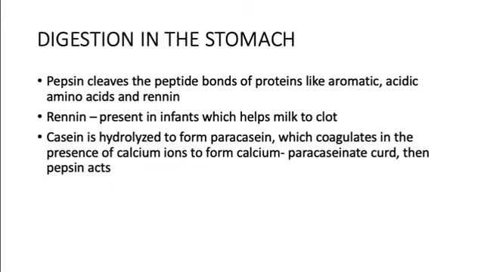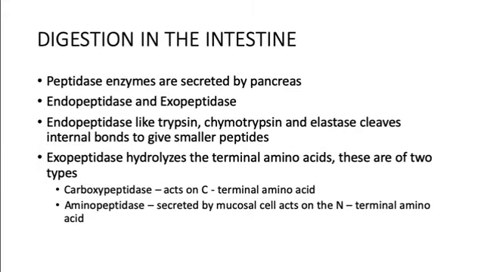So what happens next in the intestine? In the intestine, the peptidase enzymes are secreted by the pancreas. So what are the peptidases? There are two types of peptidases, the endopeptidases and the exopeptidases. The endopeptidases are like trypsin, chymotrypsin, elastase. These cleave the internal bonds on the polypeptides, so it breaks the internal bond. Whereas the exopeptidase hydrolyzes the terminal amino acids.